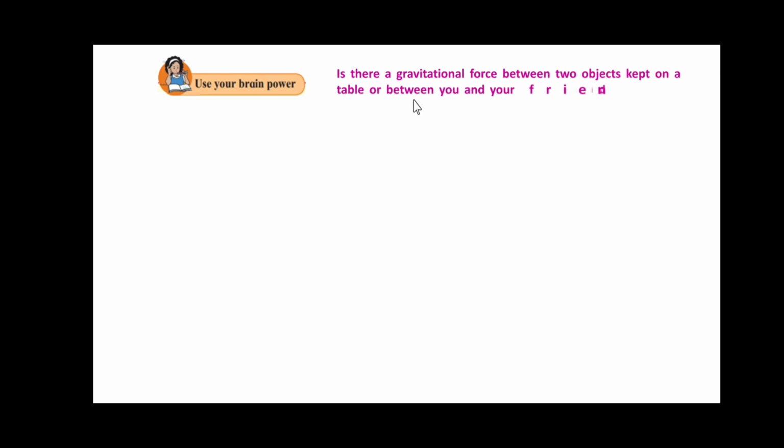So friends, again use your brain power. Is there a gravitational force between two objects kept on a table, or between you and your friend sitting next to you? If yes, why don't the two move towards each other?